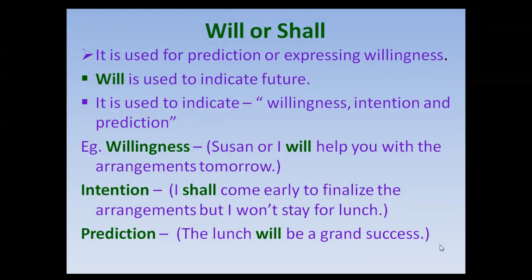Okay, so first one, willingness. Susan or I will help you with the arrangement tomorrow. So the willingness is there. That is why I'm talking about myself when I say will. Intention. I shall come early to finalize the arrangements, but I won't stay for lunch. So he is saying that my intention is that I am going to help you, but I won't be staying for lunch. So shall is used.